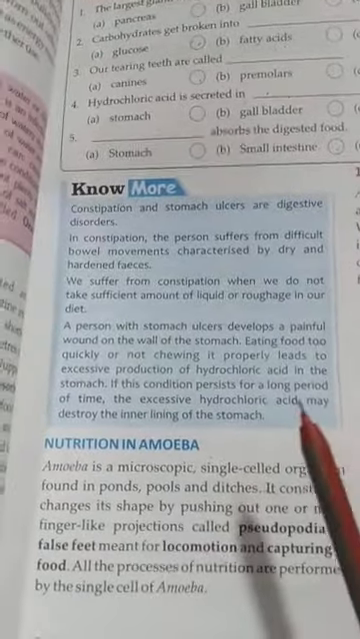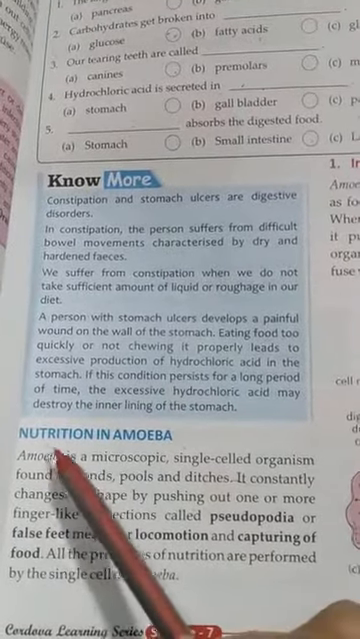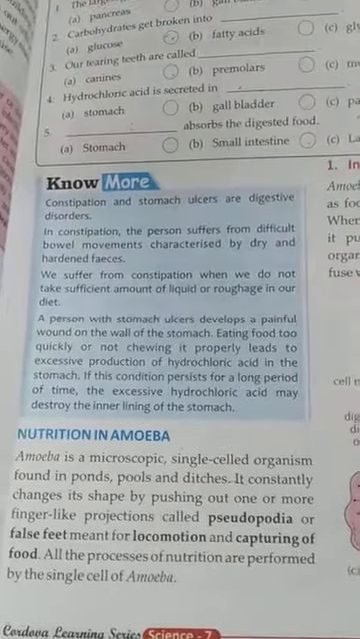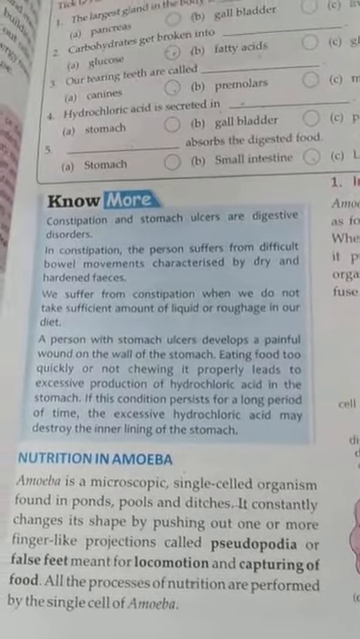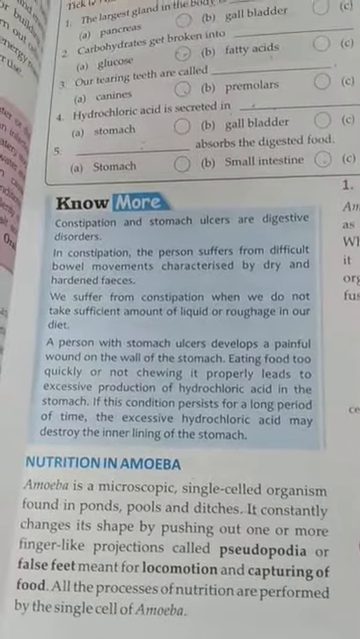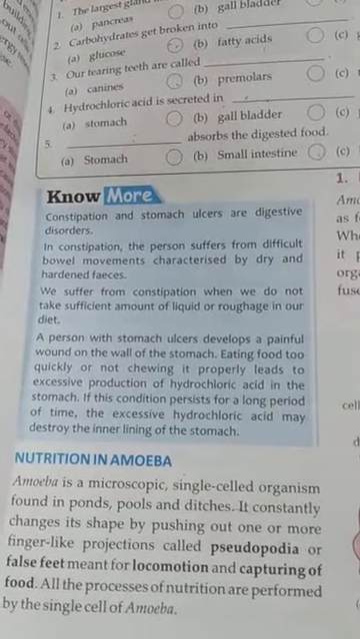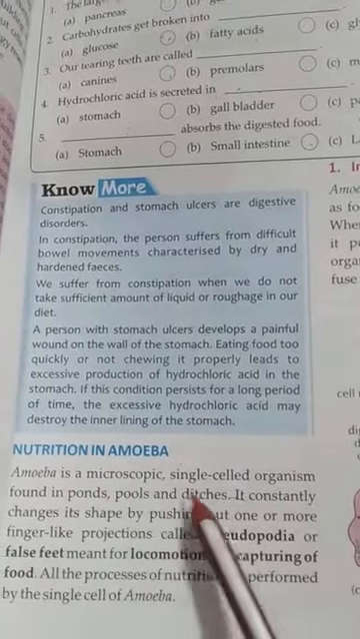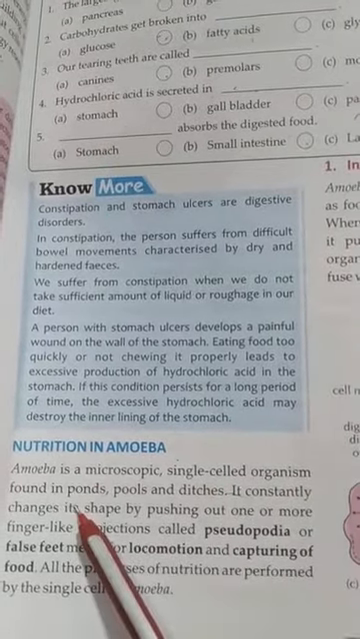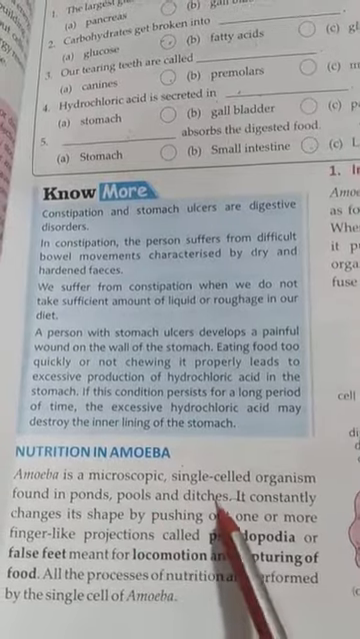Now we will start our next topic, nutrition in amoeba. Amoeba is a unicellular organism. How is food taken in by this organism, and what is the process of nutrition? Now we will start. Amoeba is a microscopic single-celled organism found in ponds, pools and ditches.